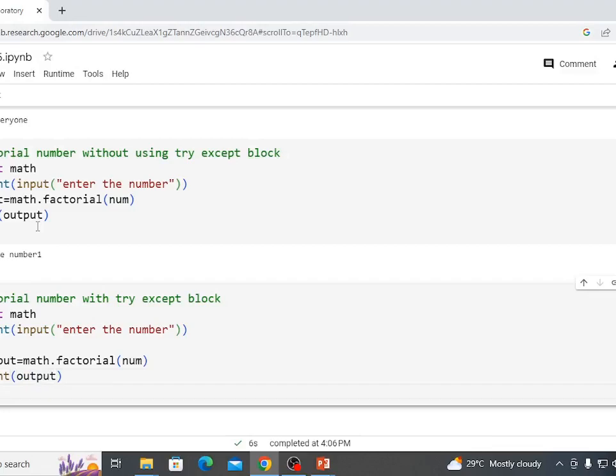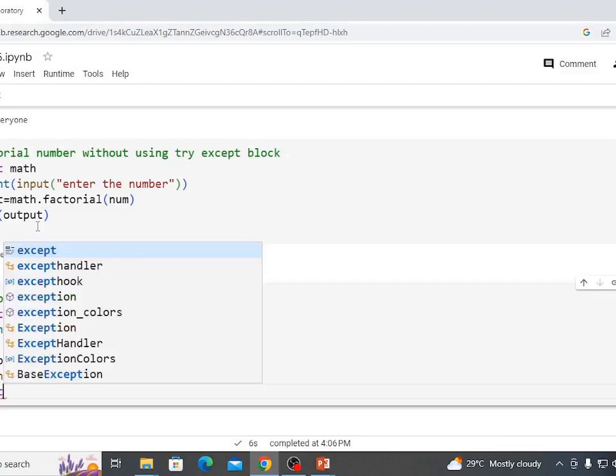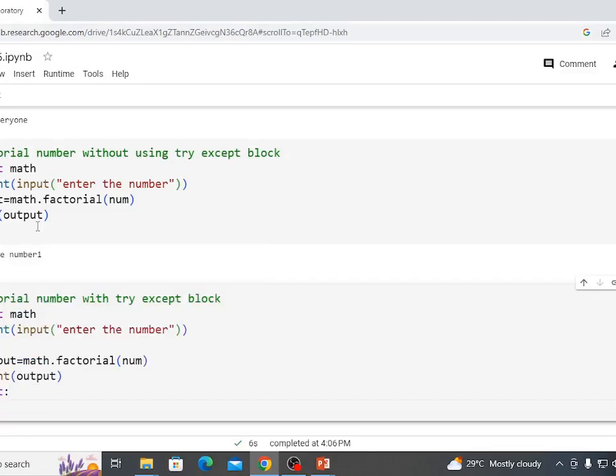So we have to add the condition to check. We have to add a condition in the try block, then we have to add an except block. Every time when we declare a function, class, loops, or decision making statement, we have to use a colon sign in Python. Remember this. See here, in the try block we have added to check our program math function, we have to pass our values, and in the except block we have to show our error message.